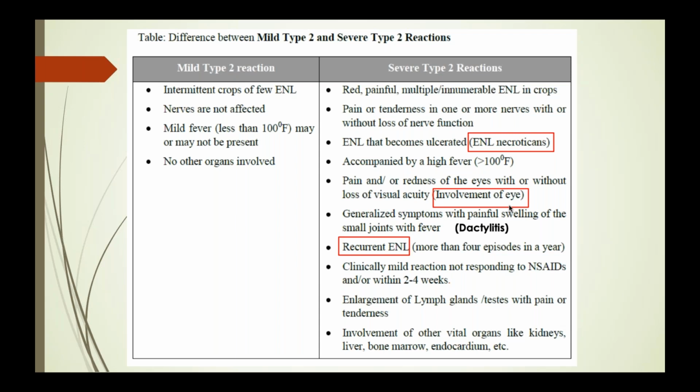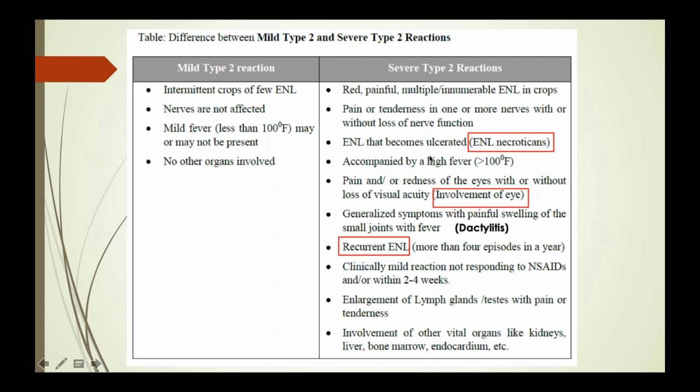So mild type 2 reaction will have only intermittent crops of new ENL and mild fever less than 100°F, and all other things won't be there. Other nerves are not affected, no other organs involved. Only two components, intermittent crops of ENL and mild fever less than 100°F. That's okay. Severe type 2 reaction will have everything besides that. What will there be? These ENL lesions will ulcerate, giving rise to ENL necroticans. I have already shown the picture.